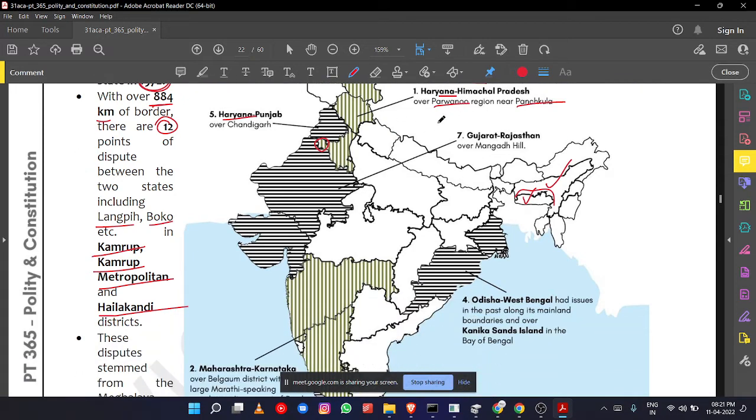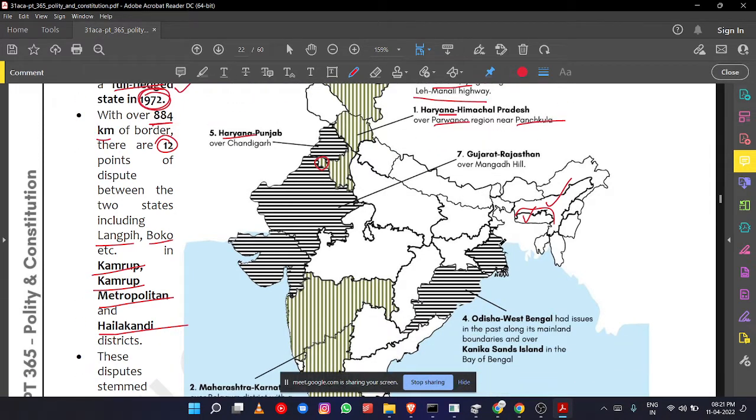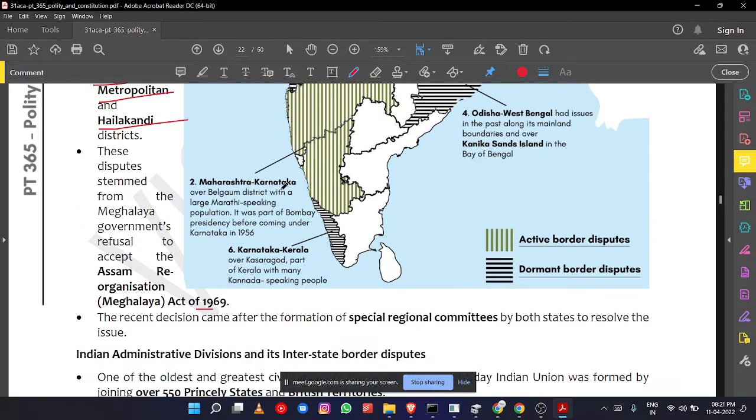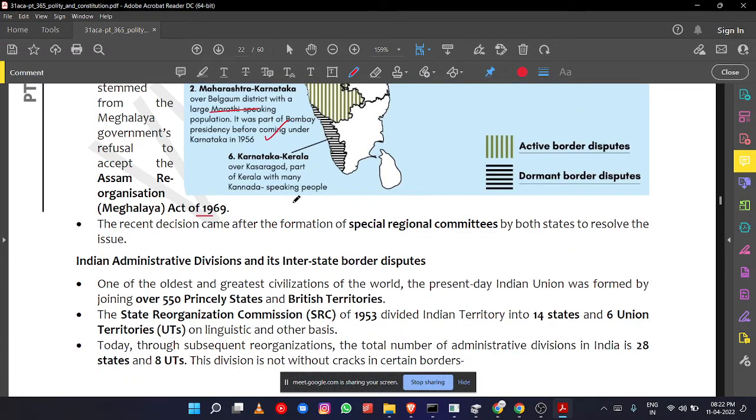Gujarat and Rajasthan is a dormant dispute, and Odisha and Bengal is also dormant. But Maharashtra and Karnataka is an active dispute over Belgaum district, which has a large Marathi speaking population and was part of the Bombay Presidency. Karnataka was formed in 1956 and Belgaum district went to Karnataka. So that's the dispute. Just identify these areas.